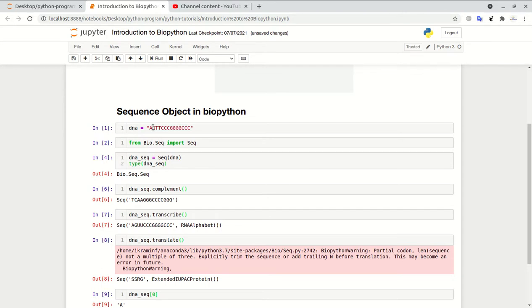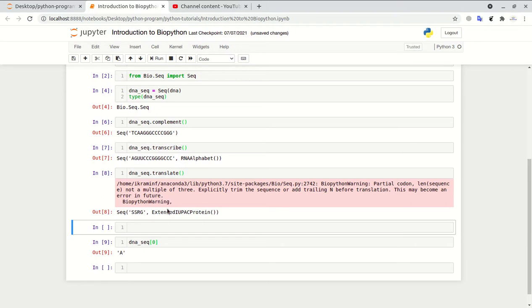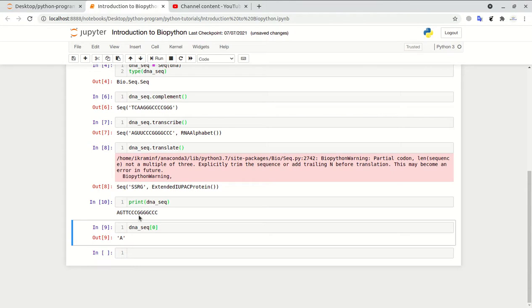Just wait a second. I am printing the DNA seq, so it will be easy. Okay, it's our DNA seq object and its first element is A, and I want to replace this A with a C base. So how can we do this?